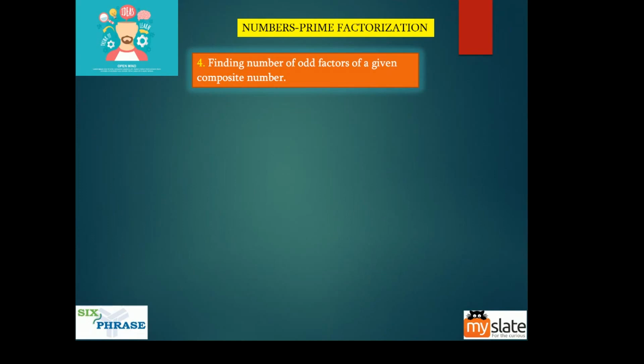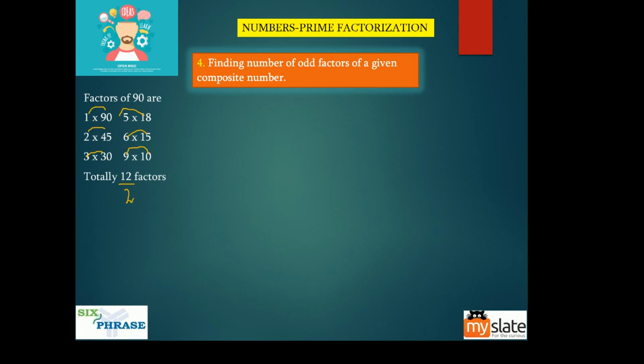So 90 has 12 factors. So I can write it in 6 ways. I told you, right? If it has 12 factors, you can write it as a product of 2 factors in 12 by 2 ways. So this is 1, this is 2, this is 3, this is 4, this is 5, this is 6. Because it has 12 factors, if you count 1, 2, 3, 4, 5, 6, 7, you have 12 factors here, guys.